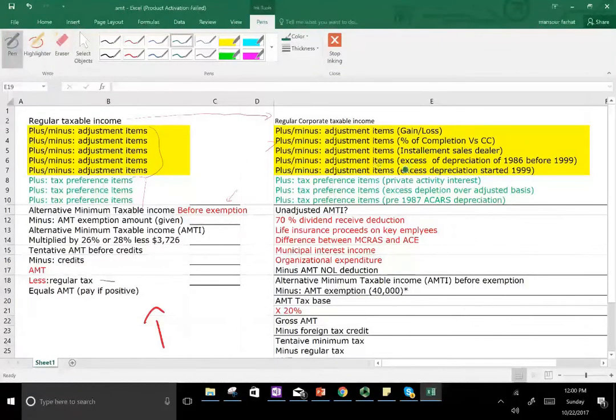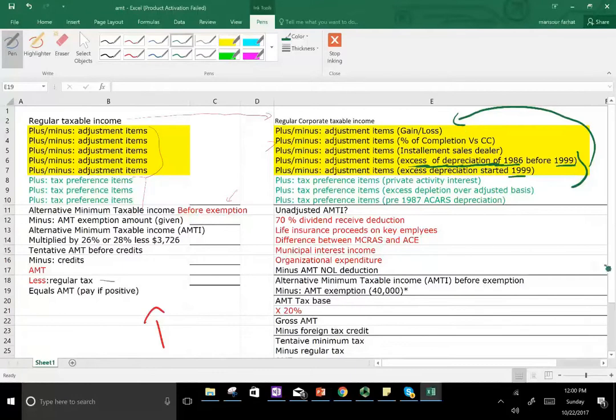Basically, we're going to have a different depreciation method for items that are placed in service between 86 and 99, just like the personal, and a different depreciation method for items that are placed in service after 1999. So simply put, we're going to have two depreciation methods, one for AMT and one for regular. Now, if we have two different depreciation methods, as we said in the previous session, we're going to have different gains and losses because the assets will have different basis. Therefore, when we sell them, we're going to have different gains and losses.